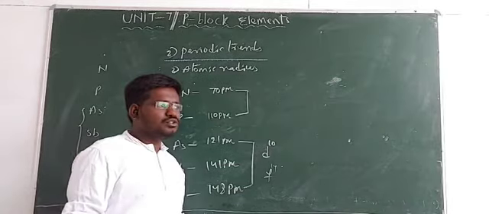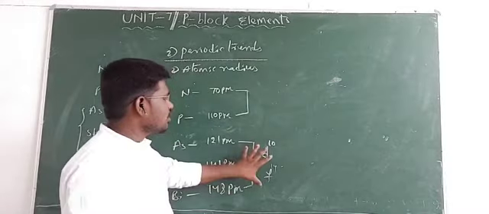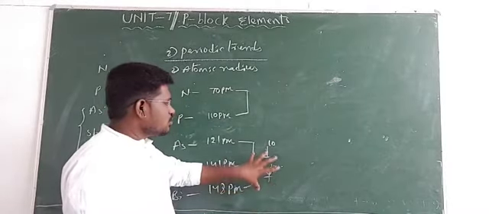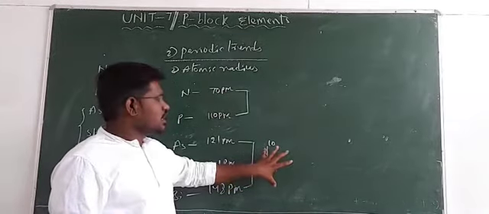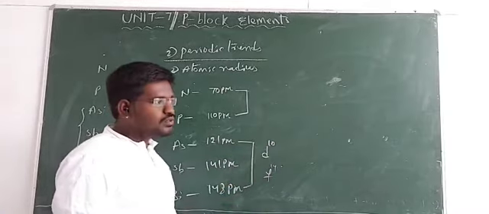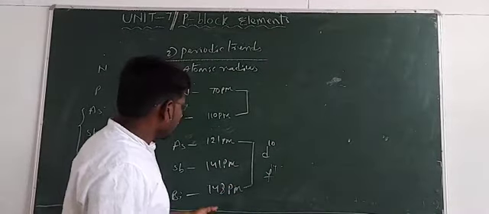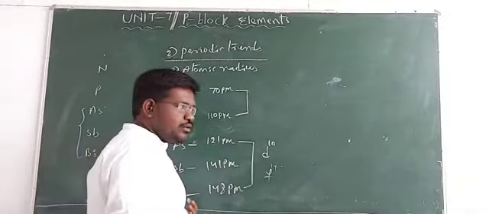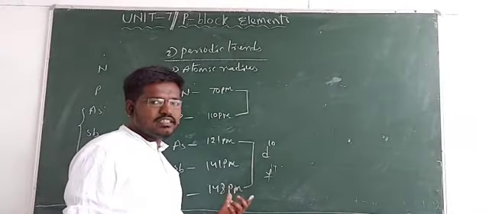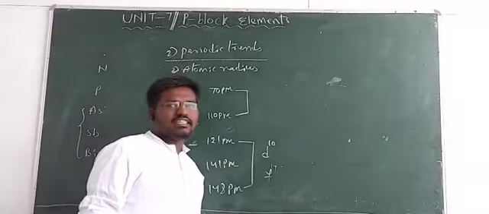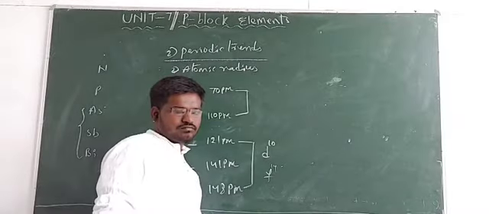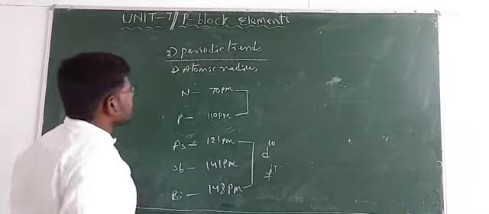Due to that, the electrons in the d and f orbitals do not produce much screening effect. The screening effect is very poor. Due to the poor screening effect, the outer shell is strongly attracted by the nucleus of these atoms. As a result, the atomic size does not increase as much as we expected. So that is about the atomic radius.